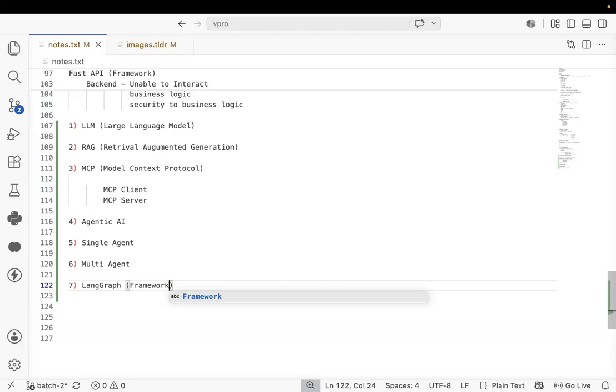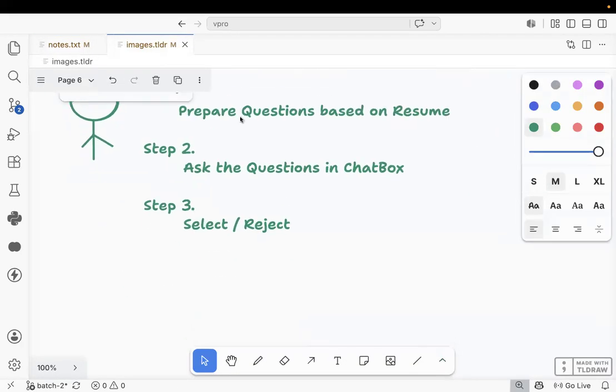Providing communication from one agent to another agent. Technically, that is what you call multi-agent. Got it or not? Fine. And one more thing, the last point I need to tell here.